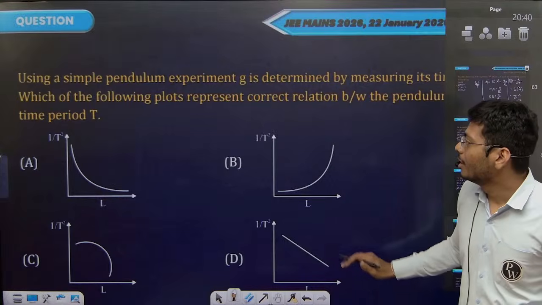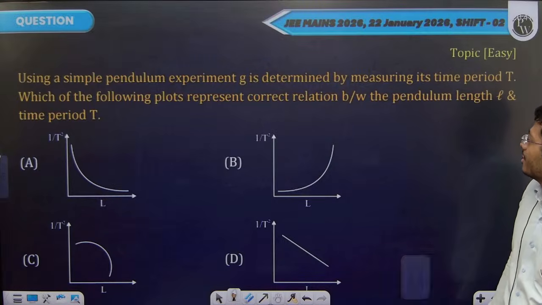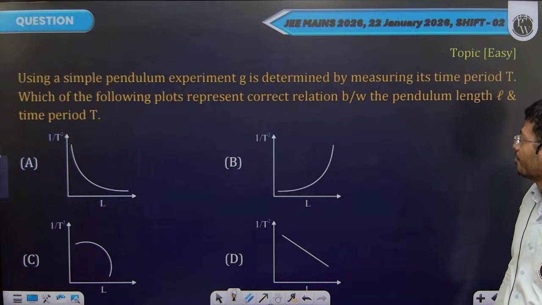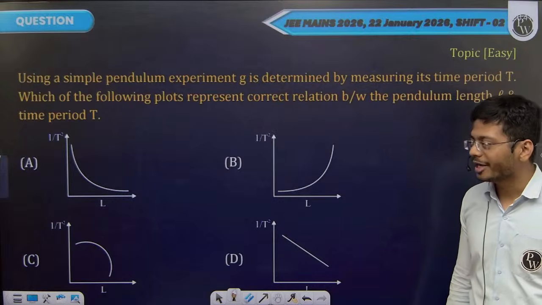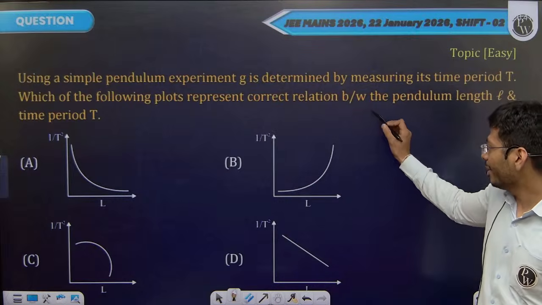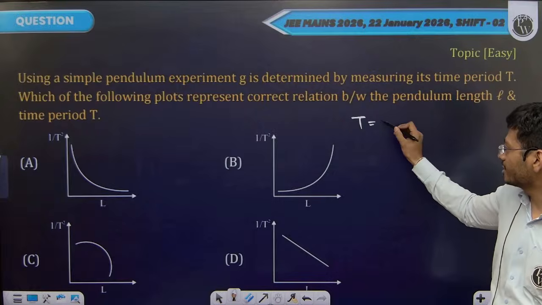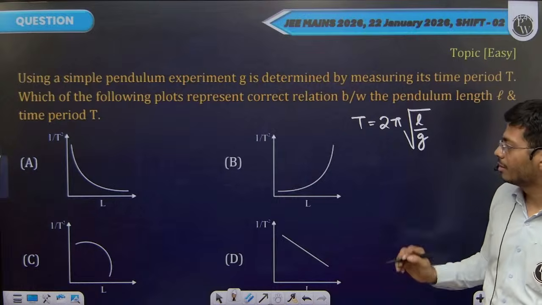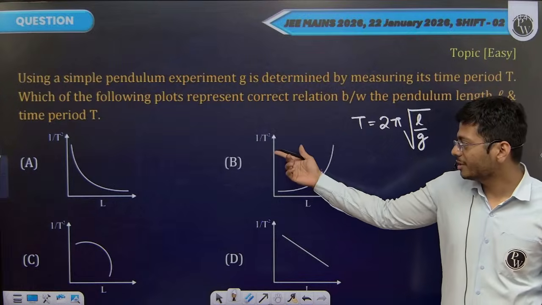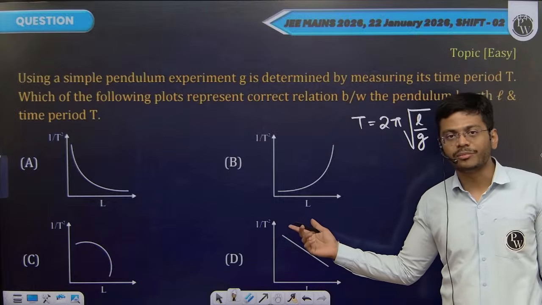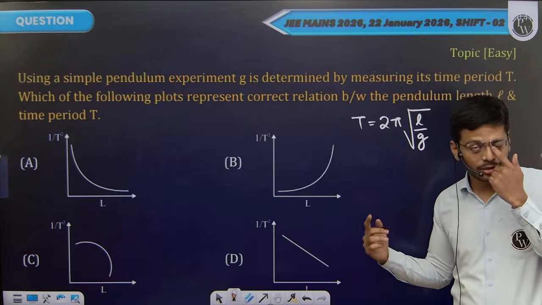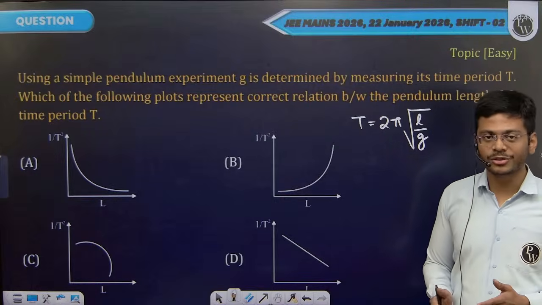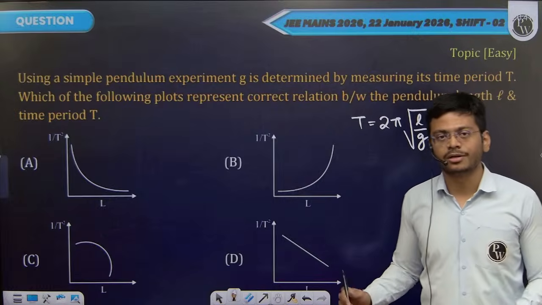Next question. Using simple pendulum experiment, G is determined by measuring its time period. Which of the following plots represent current relation between the pendulum length L and time period T? So for simple pendulum, for small oscillations, we have time period 2 pi square root L by G. What we are plotting here is 1 by T square on y-axis, length of the pendulum on x-axis. So we need to bring this y, we need to bring this x, we have to see what the relation is. Then we can deduce what shape it will be making on the plot.